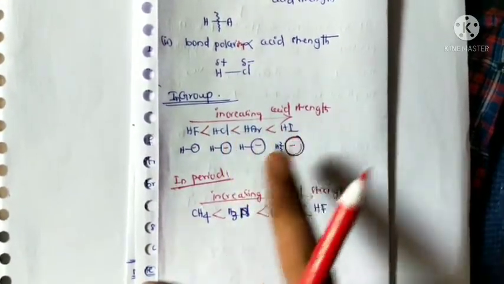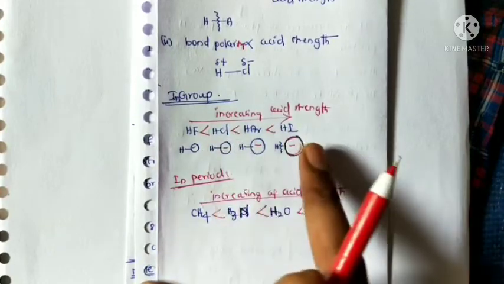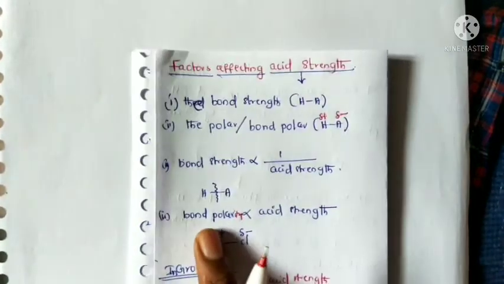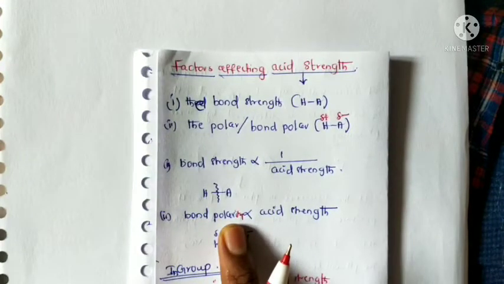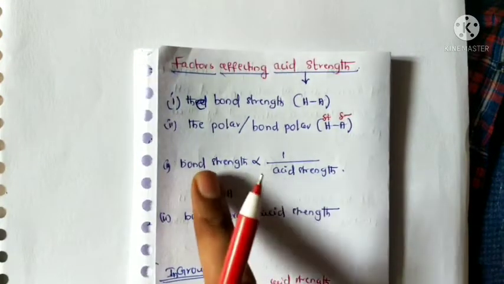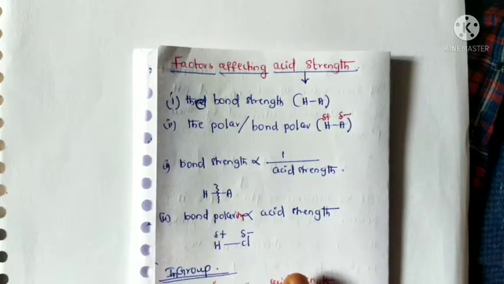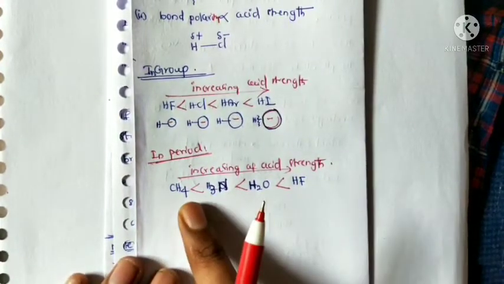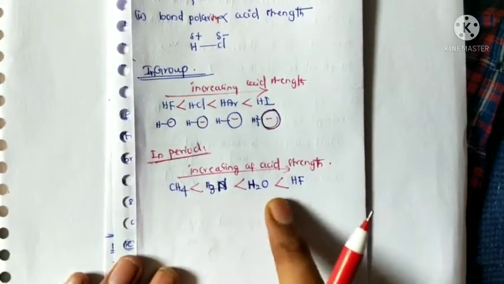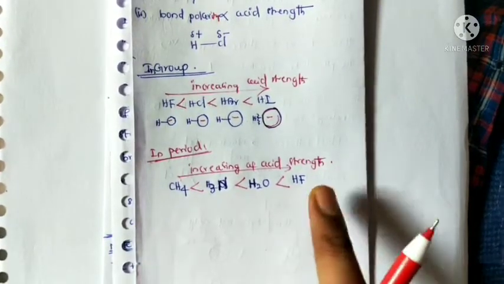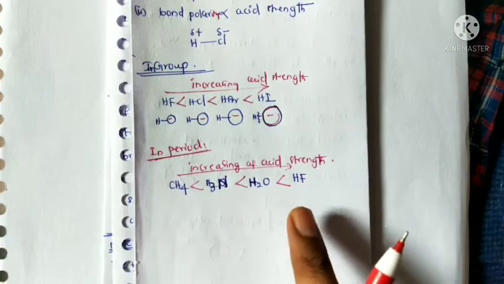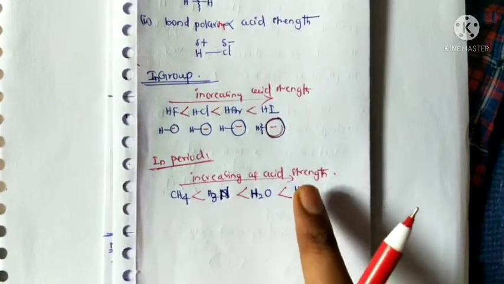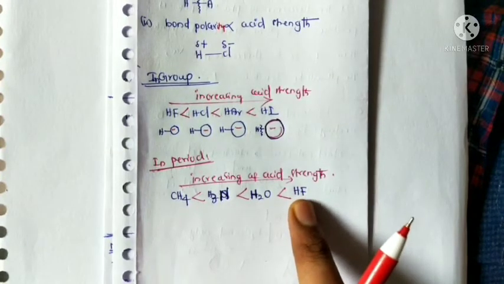Okay, so this is the increasing order of acidic strength of substances in a group. Next, in a period, bond polarity is more important to determine the acid strength compared with bond strength. Now for methane, ammonia, water and hydrogen fluoride, in increasing order of acid strength, hydrogen fluoride has the highest acid strength because the electronegativity difference is high.